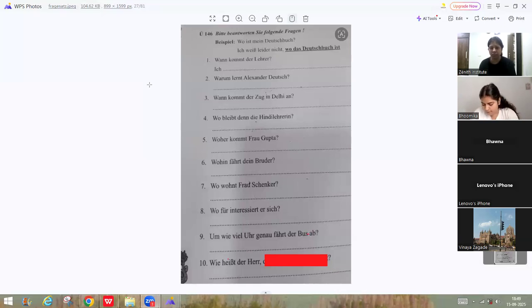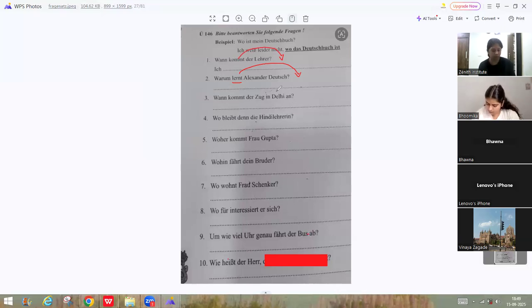Lernt. Yeah, with st we write with do, na? No, I'm saying lernt, L-E-R-N-T. Achha, I thought you said lasst. No. As you didn't write, na? No. Then correct. Vinaya, for you, wann kommt der Zug in Delhi an?